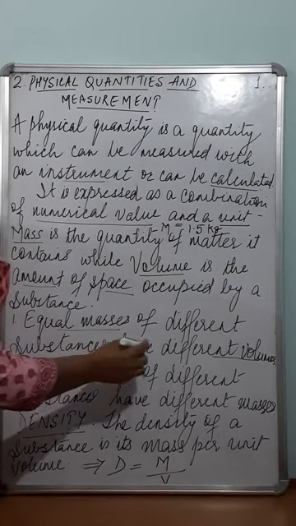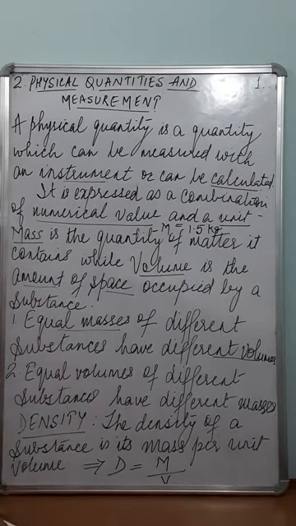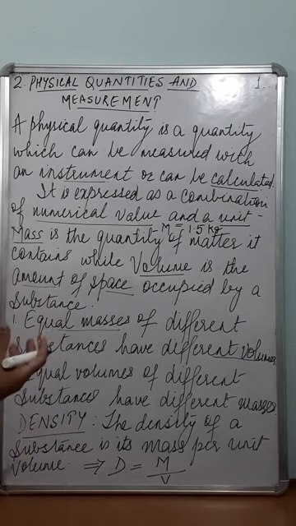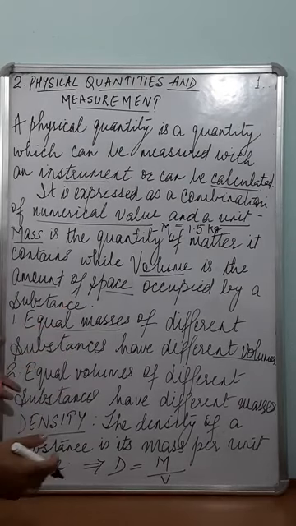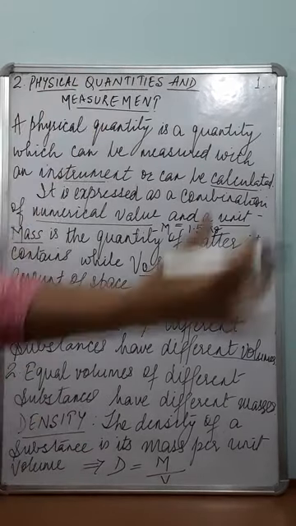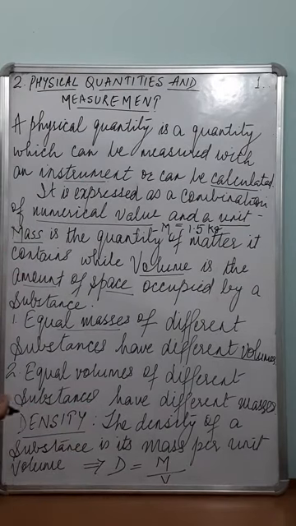The piece of iron which is of mass 1 kilo is more compact, occupies lesser volume than 1 kilogram of cotton. It will be a big heap of cotton.